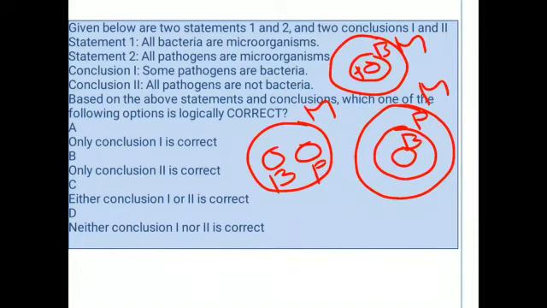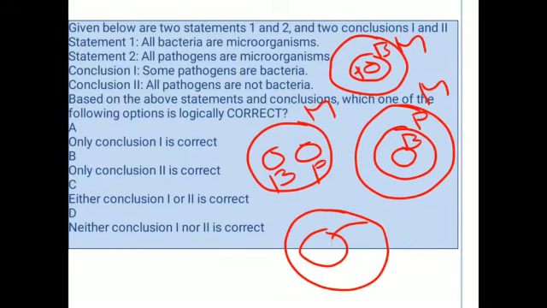So from these two statements we draw 4 different Venn diagrams, 4 different possibilities. So this is microorganisms and the intersection of bacteria and pathogens.